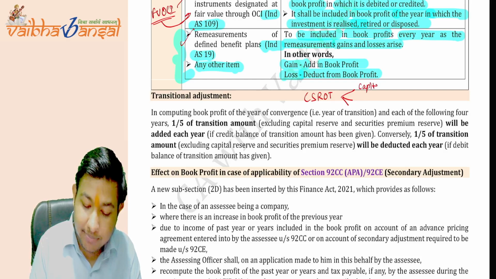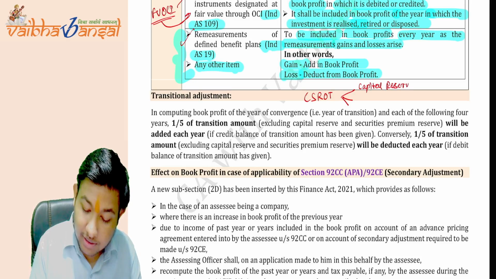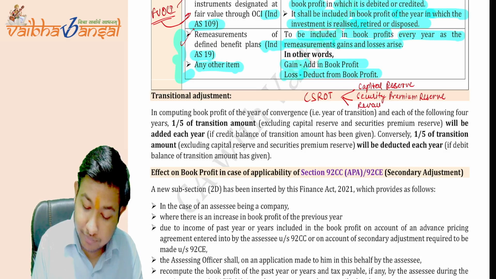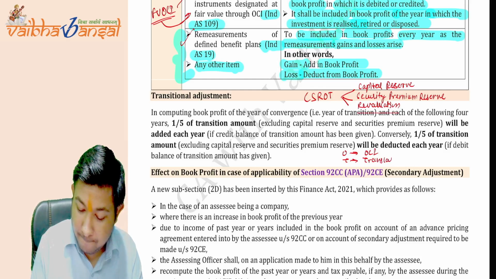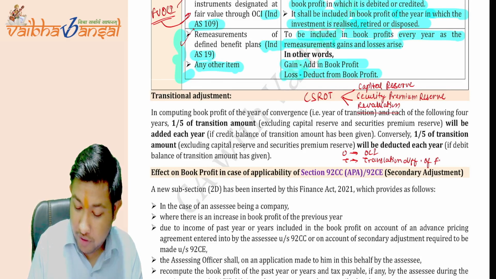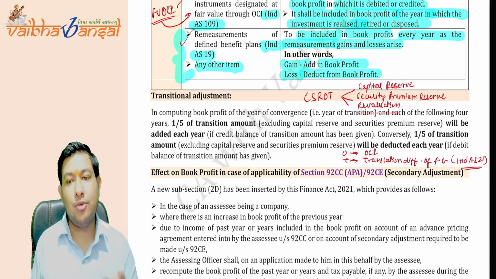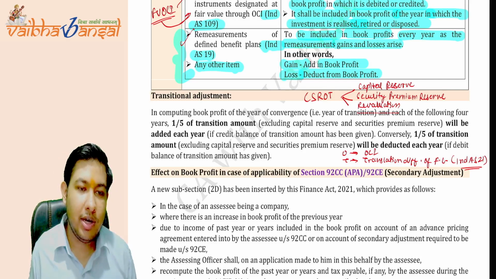First is capital reserve, second is securities premium reserve, third is any revaluation reserve, O is OCI balance, and T is any translation difference of foreign currency as per Ind AS 21. So these are the points which will not be included in the transitional adjustment.